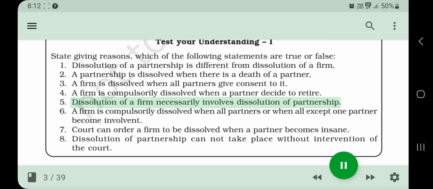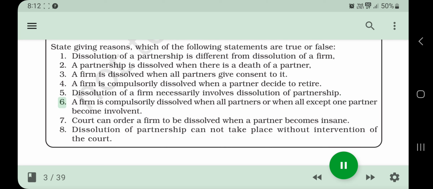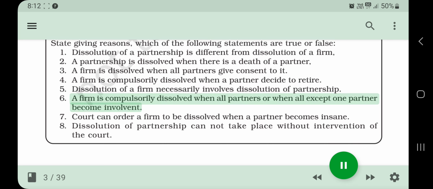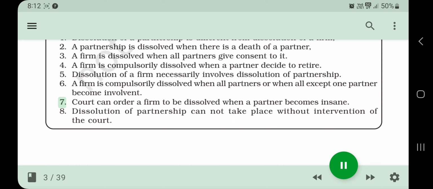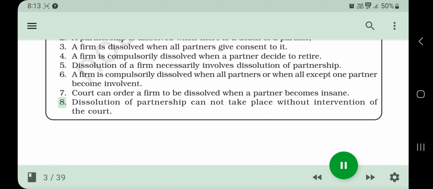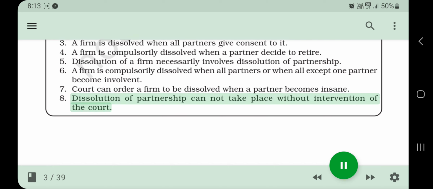5. Dissolution of a firm necessarily involves dissolution of partnership. 6. A firm is compulsorily dissolved when all partners, or all except one partner, become insolvent. 7. Court can order a firm to be dissolved when a partner becomes insane. 8. Dissolution of partnership cannot take place without intervention of the court.